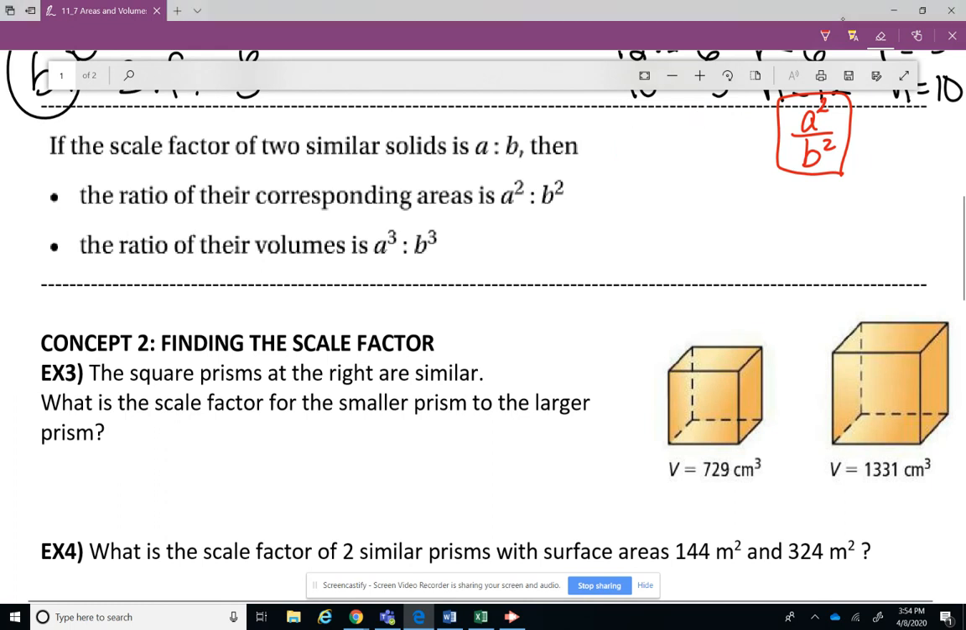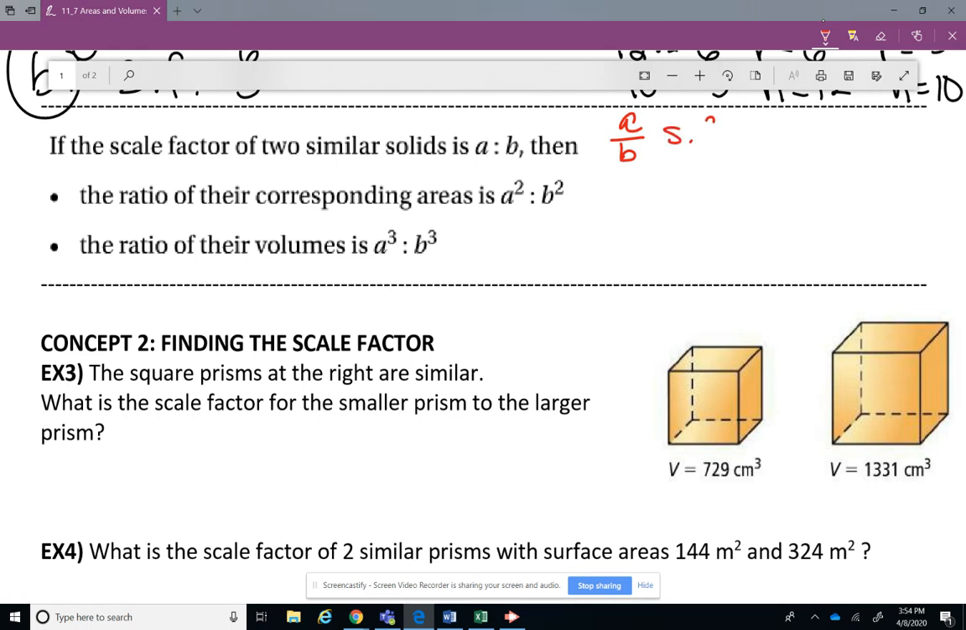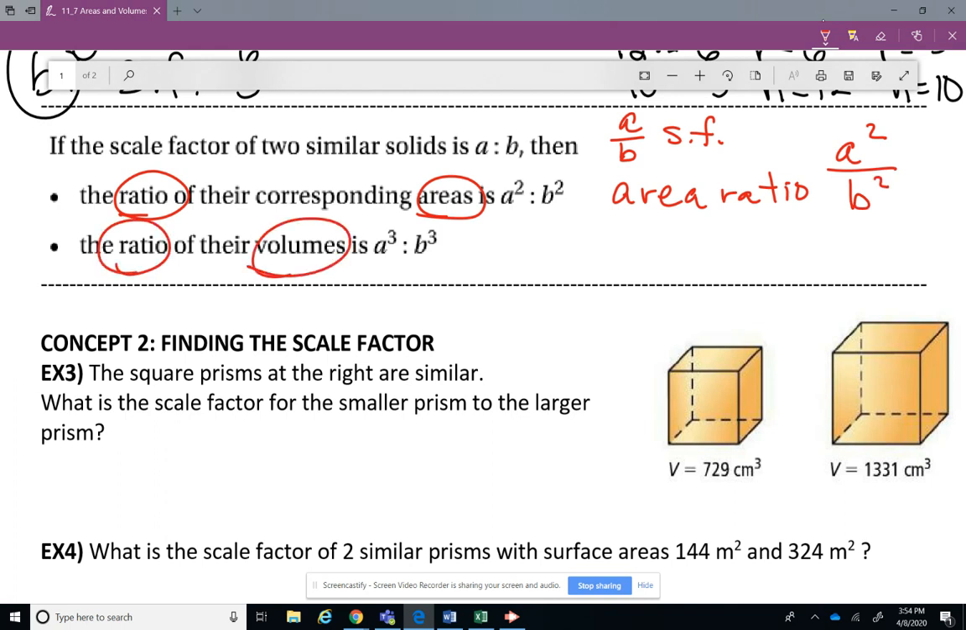We've done this for similar 2D figures. If the scale factor of two similar solids is A over B, then the ratio of their areas, so this is going to be the area ratio, is going to be A squared over B squared. That makes sense. Area is square units, those are squared. The ratio of the volumes, this is the new piece, will be A cubed over B cubed. So that's just the new piece. Everything else, we've kind of already known.